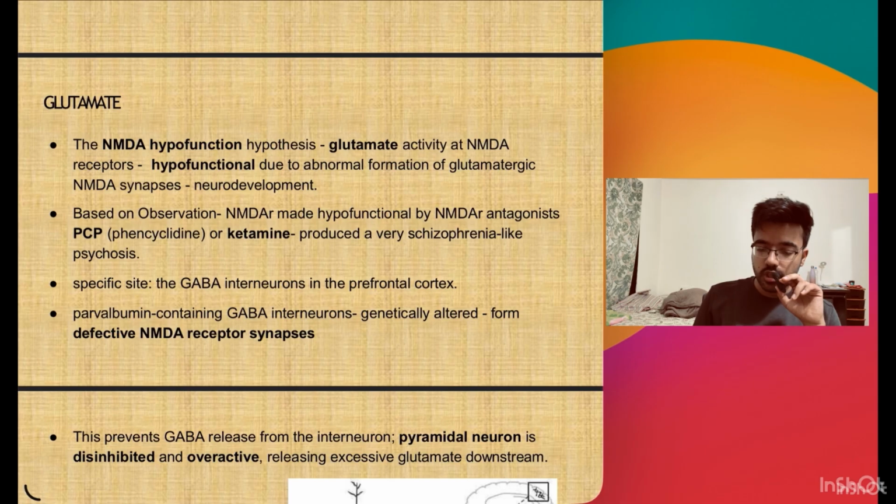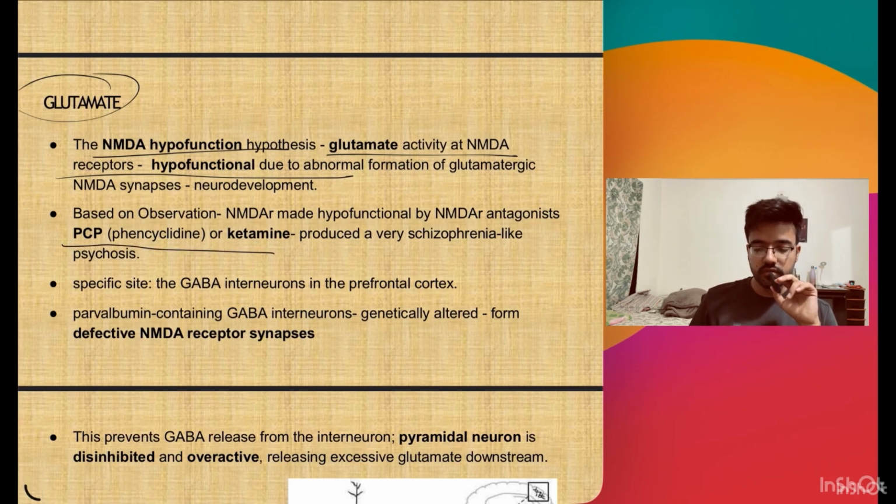Next we will study the glutamate role in schizophrenia. The NMDA hypofunction hypothesis is there. So the glutamate activity at the NMDA receptor is hypofunctional, which is responsible for the symptoms, and ketamine and phencyclidine are NMDA blockers, which produce schizophrenia-like psychosis.